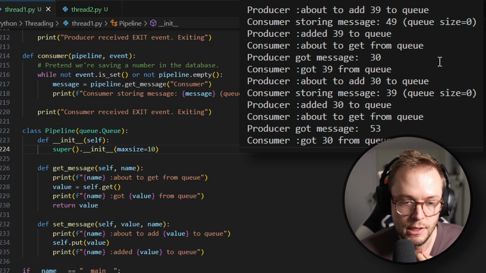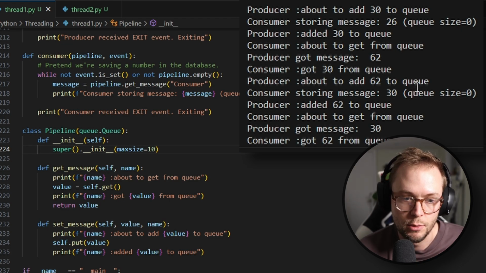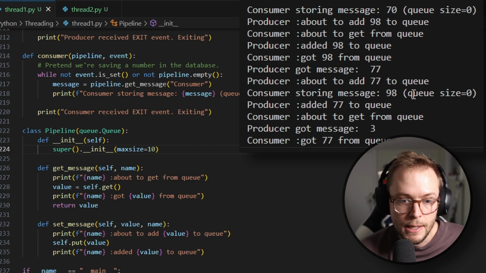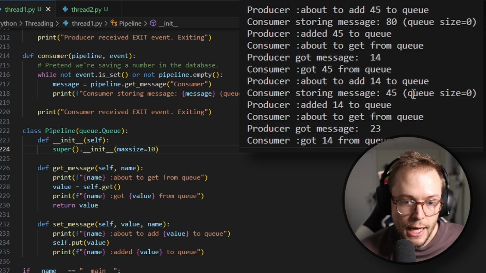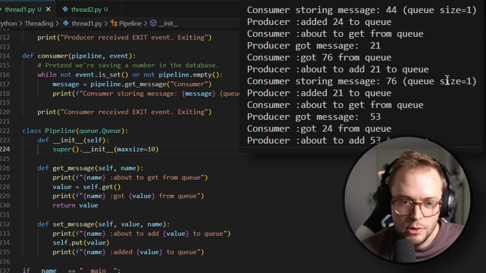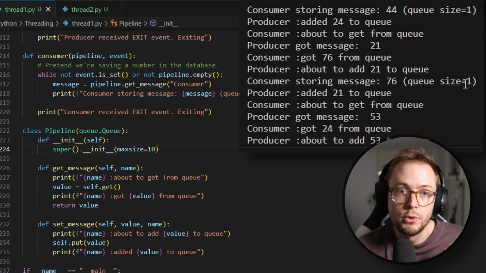We can see the queue size here. The queue size is almost always 0 because the consumer is able to consistently get values from the queue. And then if I keep going down, eventually the queue size did reach 1, which meant the producer was able to put in more things than the consumer was able to handle.